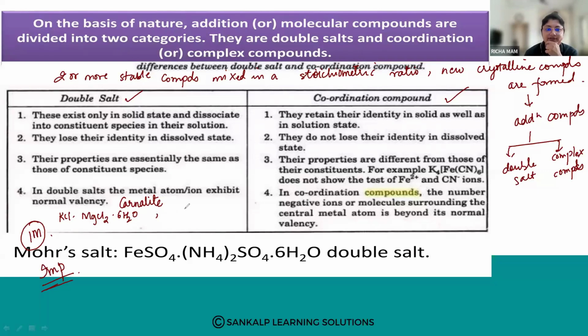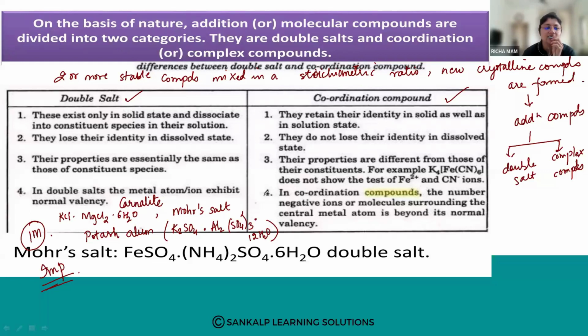So we have seen carnallite, then we have seen Mohr's salt. Then next is your potash alum. Another example of a double salt is potash alum. So what does this consist of? It consists of K2SO4 dot Al2(SO4)3 dot 24H2O. Okay, so this is our potash alum. So what does potash alum consist of? K2SO4 dot Al2(SO4)3 dot 24H2O.